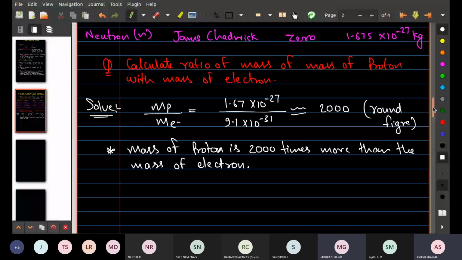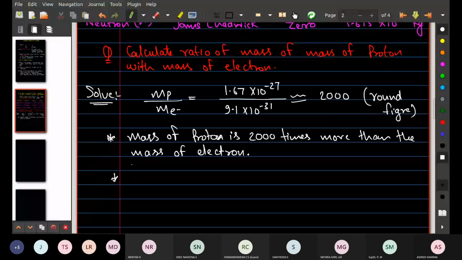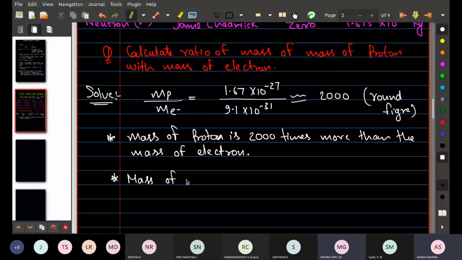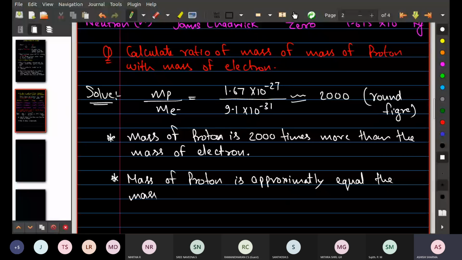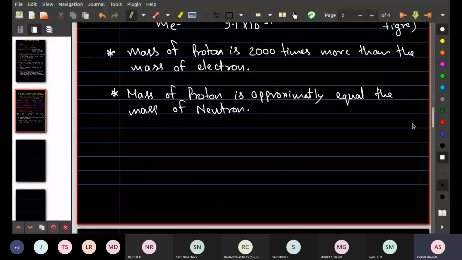And the mass of proton is approximately equal to the mass of neutron.